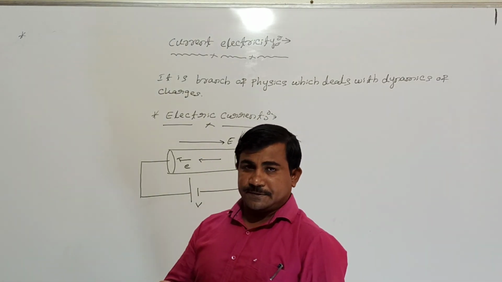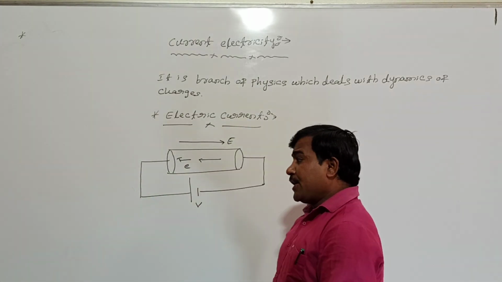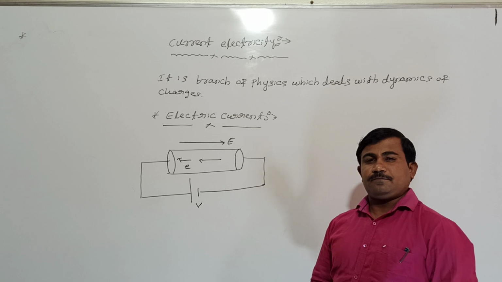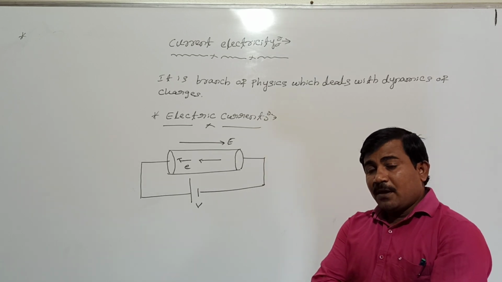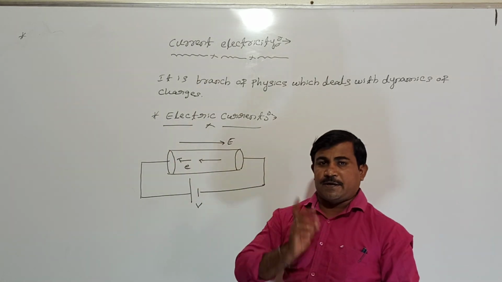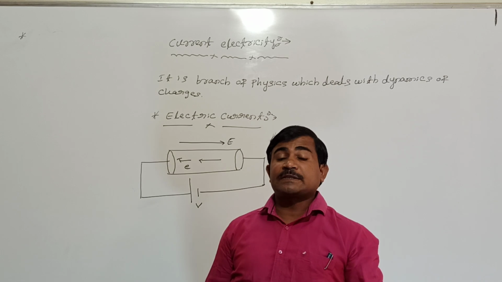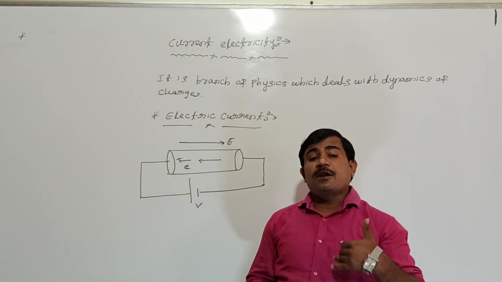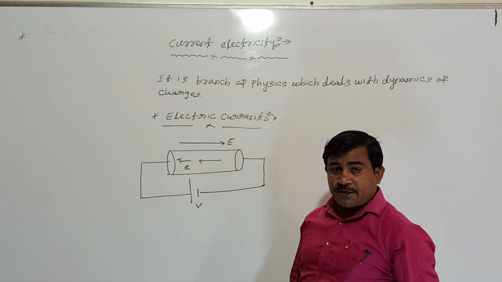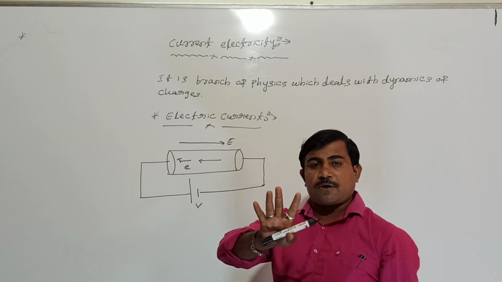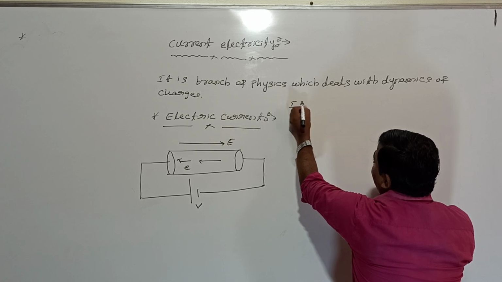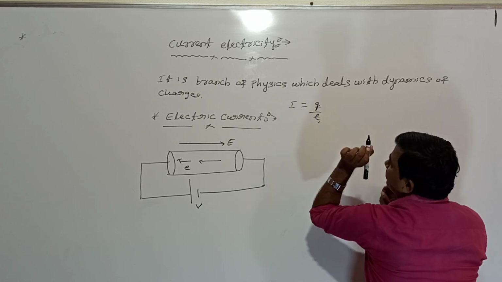Here, what is electric current? Electric current is the number of charges flowing through any cross section of the conductor in 1 second. By what rate charges are flowing inside the conductor in presence of the electric field, that quantity we are calling electric current. Simply, electric current is the rate of flow of charge.